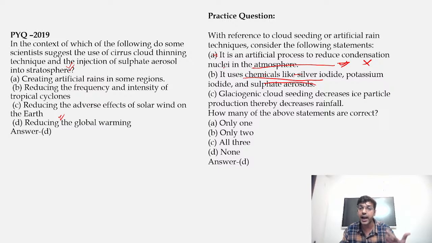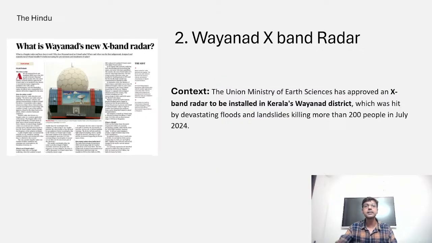However, silver iodide and potassium iodide are important condensation nuclei which we generally use during cloud seeding. Third is glaciogenic cloud seeding decreases ice particle production, thereby decreasing rainfall. So this is also an incorrect statement. This is on the line of the first statement only. So in this, all three statements are incorrect. The option is D.